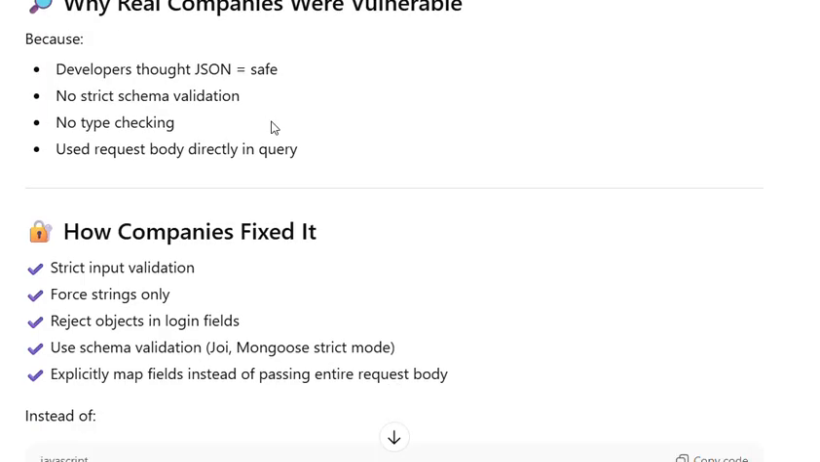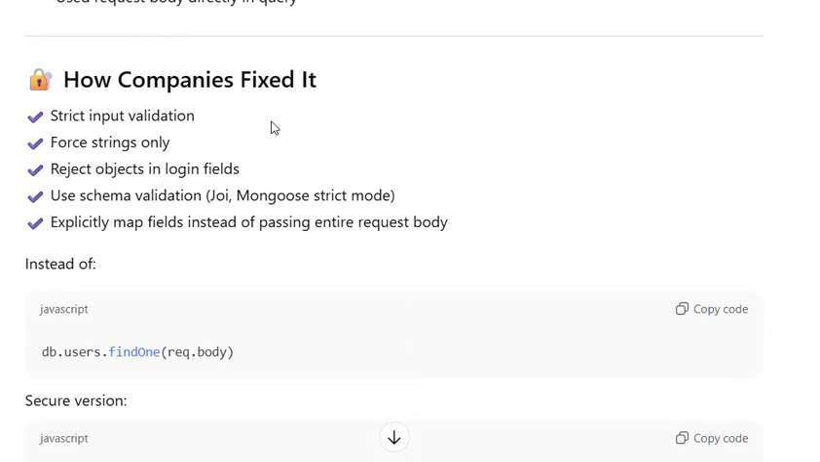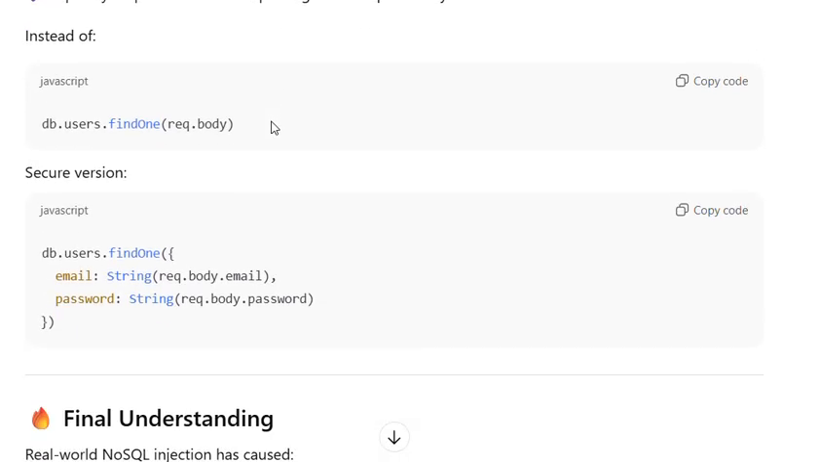How companies fixed it: strict input validation. Force strings only and reject objects in login fields. Use schema validation, such as Joi or Mongoose strict mode. Explicitly map fields instead of passing the entire request body. Instead of the vulnerable code, here is the secure version.